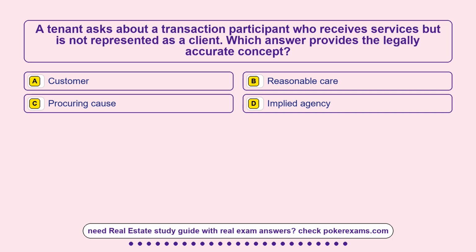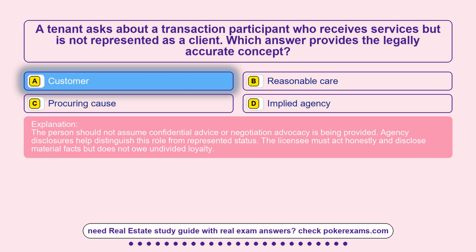Question 9. A tenant asks about a transaction participant who receives services but is not represented as a client. Which answer provides the legally accurate concept? Option A, customer. Option B, reasonable care. Option C, procuring cause. Option D, implied agency. The correct answer is option A, customer. The person should not assume confidential advice or negotiation advocacy is being provided. Agency disclosures help distinguish this role from represented status. The licensee must act honestly and disclose material facts but does not owe undivided loyalty.